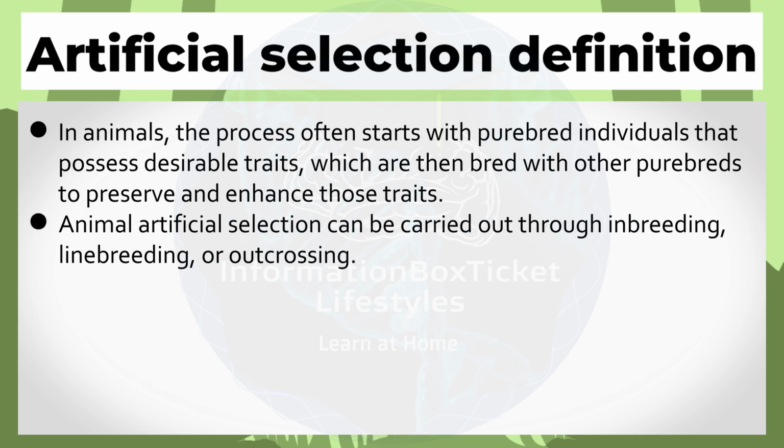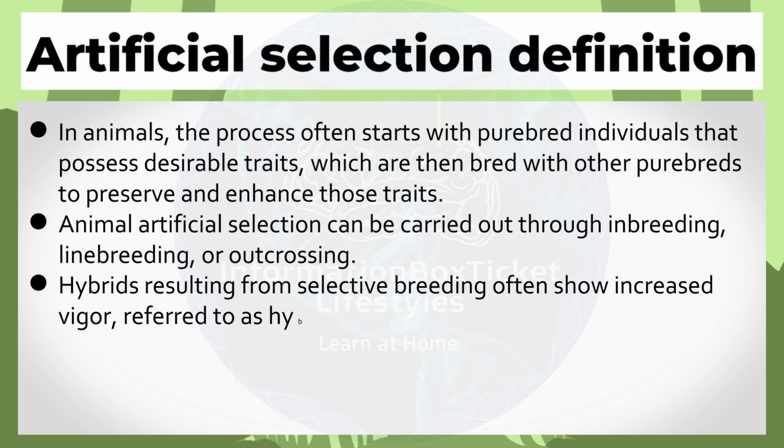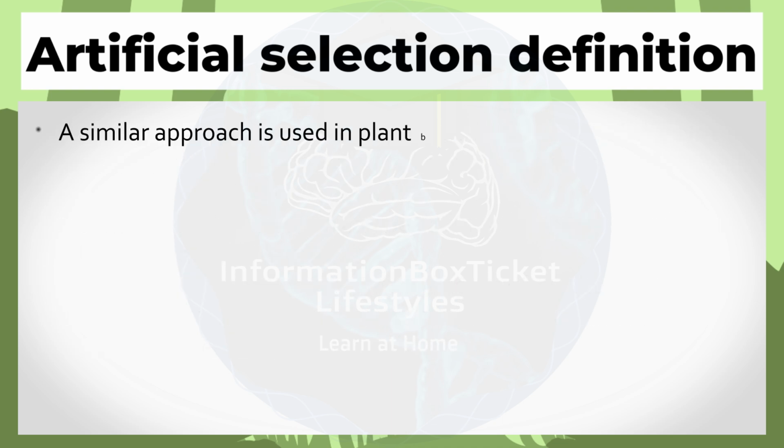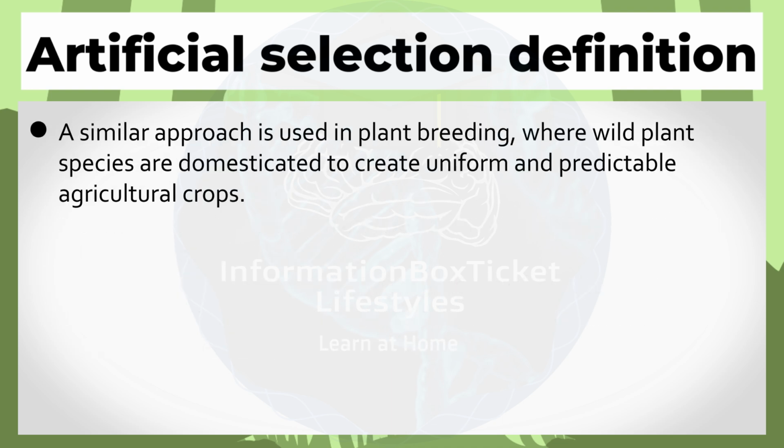Animal artificial selection can be carried out through inbreeding, line breeding, or outcrossing. Hybrids resulting from selective breeding often show increased vigor, referred to as hybrid vigor, although this process can sometimes lead to quality degradation. A similar approach is used in plant breeding, where wild plant species are domesticated to create uniform